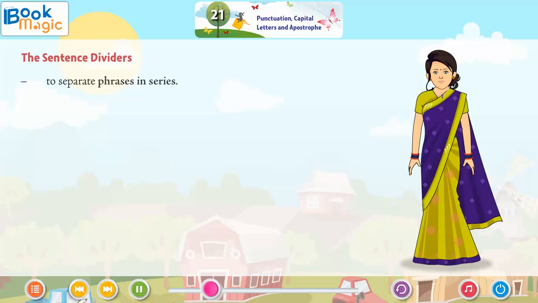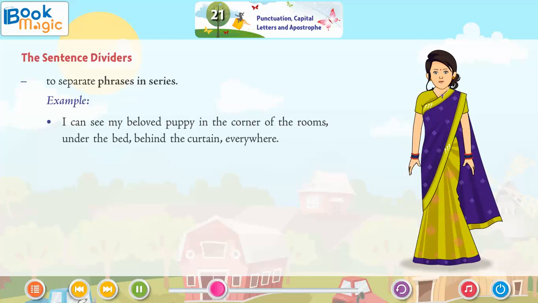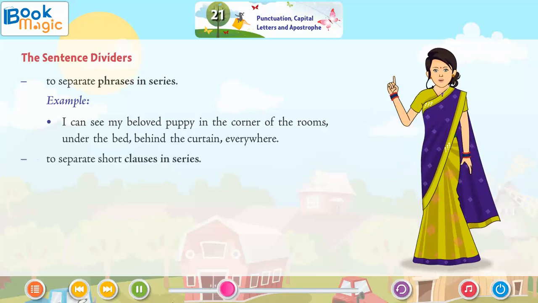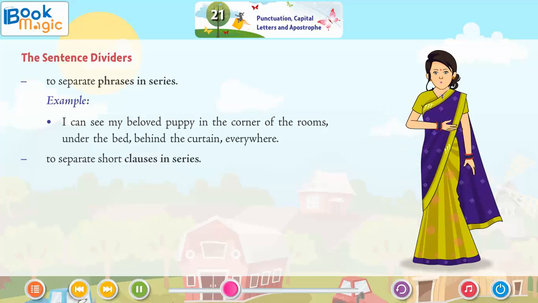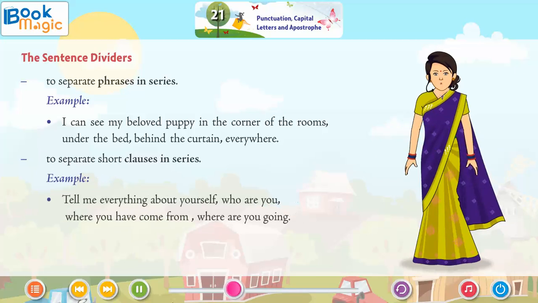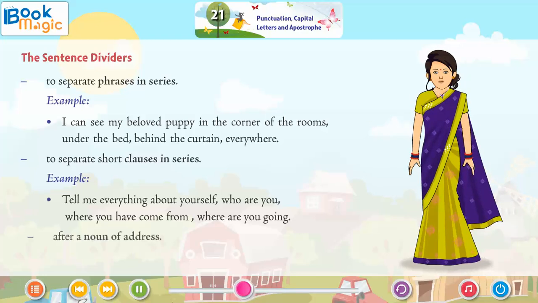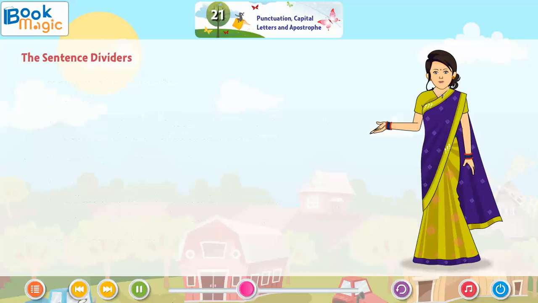To separate phrases in series. Example: I can see my beloved puppy in the corner of the room, under the bed, behind the curtain, everywhere. To separate short clauses in series. Example: Tell me everything about yourself. Who are you? Where have you come from? Where are you going?